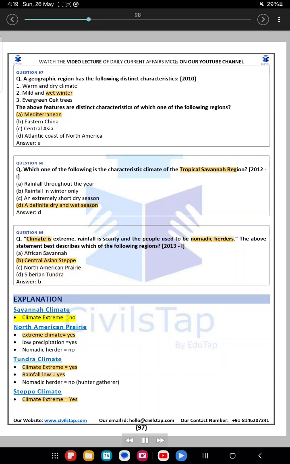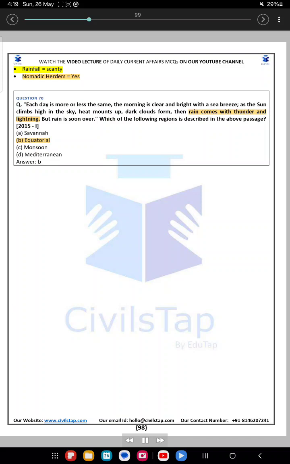Explanation. Savanna climate: climate extreme equals no. North American prairie: extreme climate equals yes, low precipitation equals yes, nomadic herder equals no. Tundra climate: climate extreme equals yes, rainfall low equals yes, nomadic herder equals no, hunter-gatherer. Steppe climate: climate extreme equals yes, rainfall equals scanty, nomadic herders equals yes.